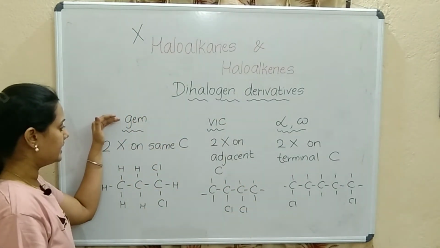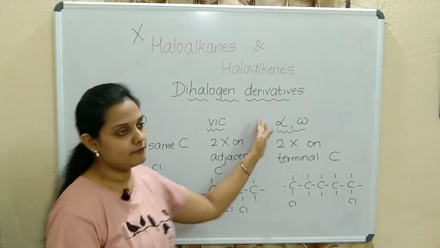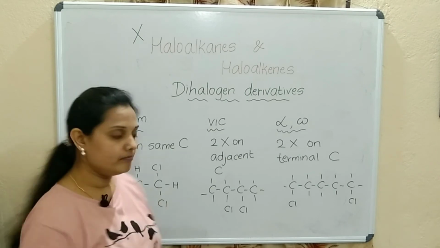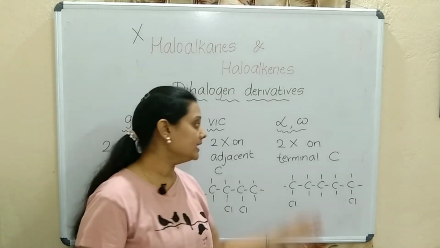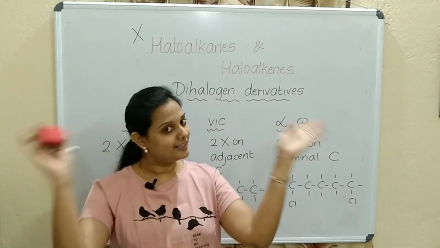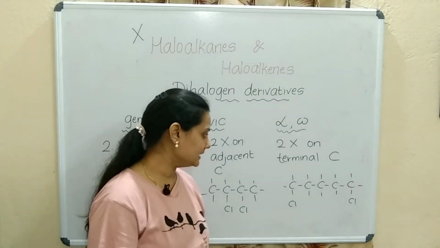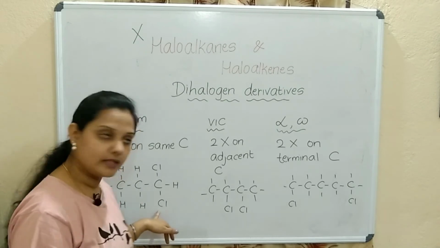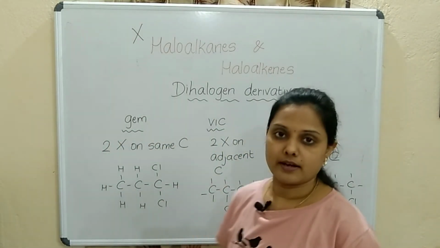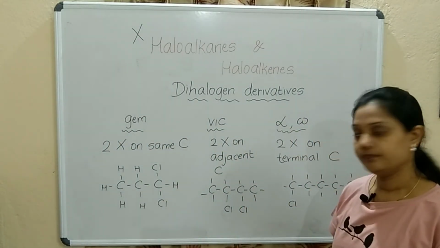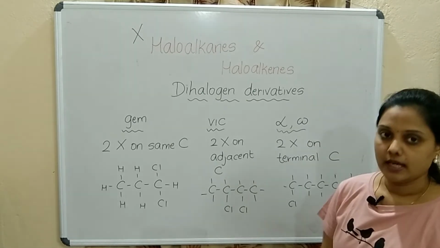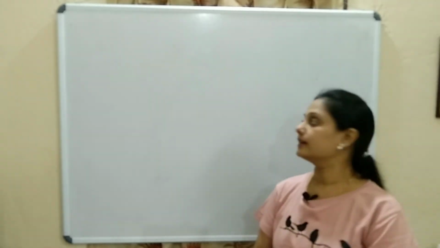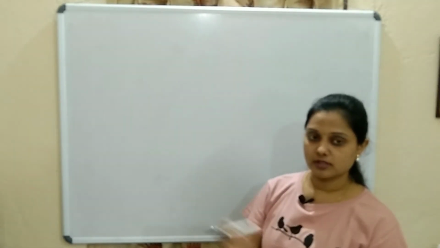What is the difference between gem, vic, alpha, omega? Vic: vicinity, adjacent. Gem: both on the same carbon. And alpha, omega: terminal. Correct? So, you can remember. More examples you can write. I have given the example with chlorine. More examples you can write on your own. So, hope it is clear to you. We will move further. Just make a note of this topic of halogens and all.